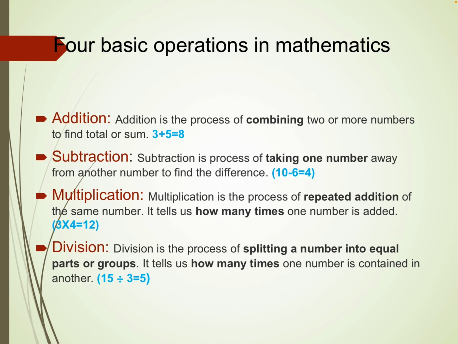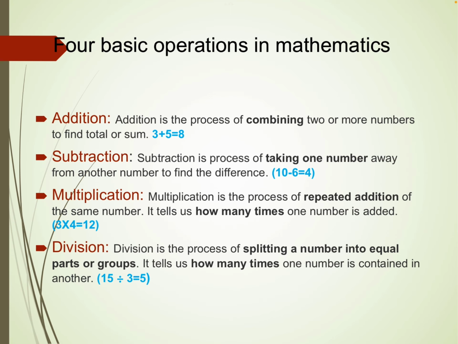So what are the four basic operations involved in mathematics? Addition, subtraction, multiplication and division. Addition is the process, this is a very basic definition, but you should know. Addition is the process of combining two or more numbers to find the total or sum. Suppose one number is 3 and another number is 5. If we combine them, the total, the sum we get, is 8.